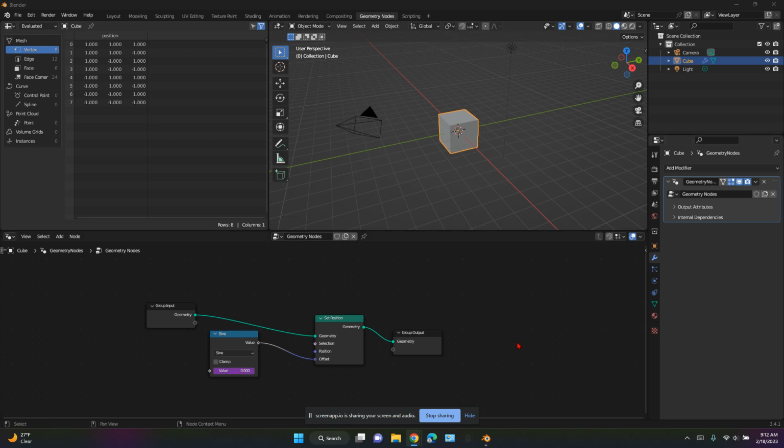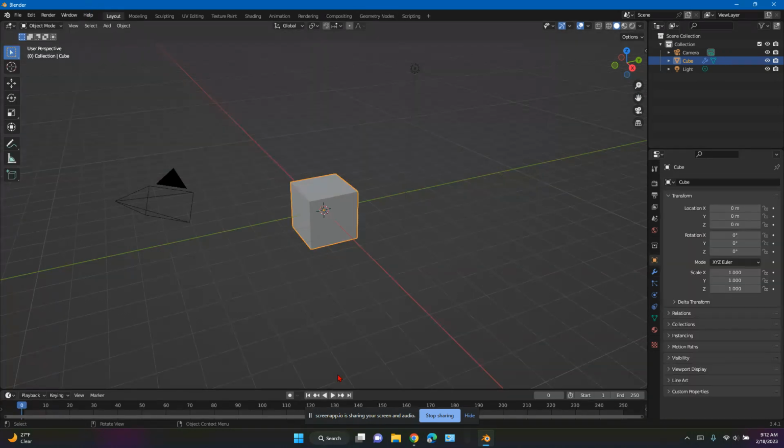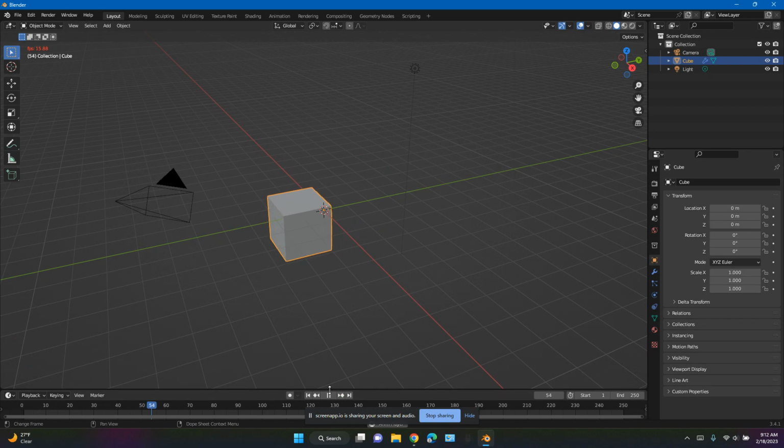And in today's video, we are going to be making a simple little animation system with geometry nodes in Blender. So let's get started.